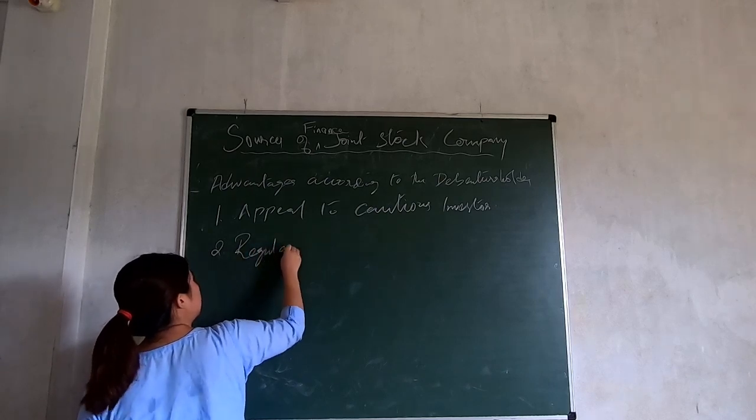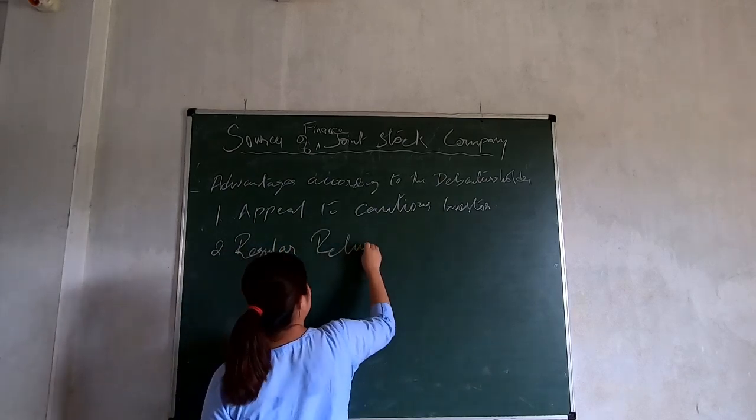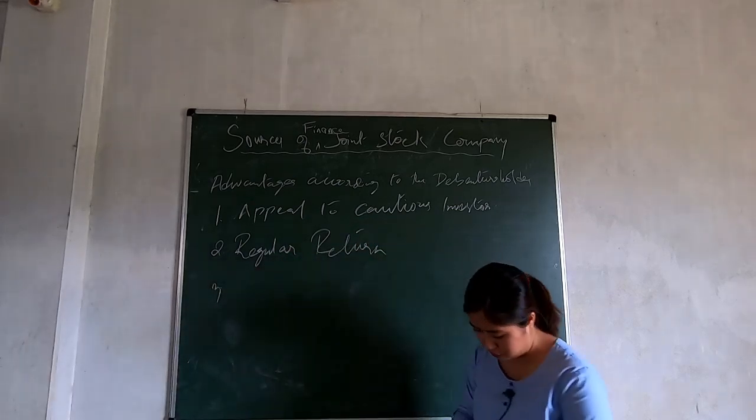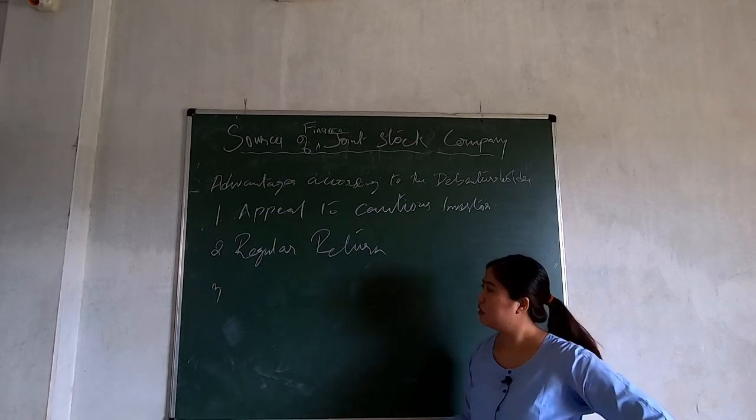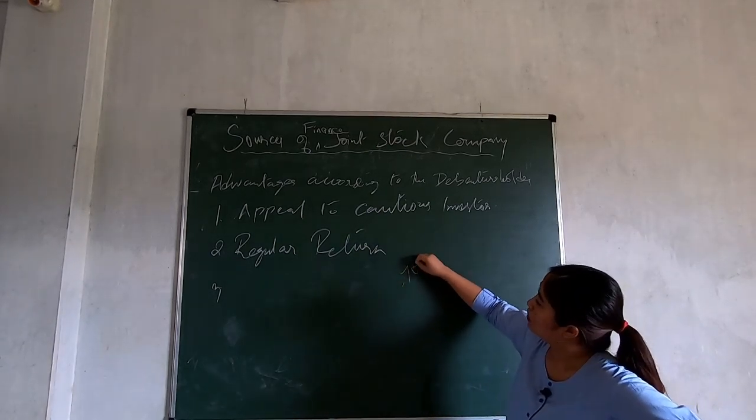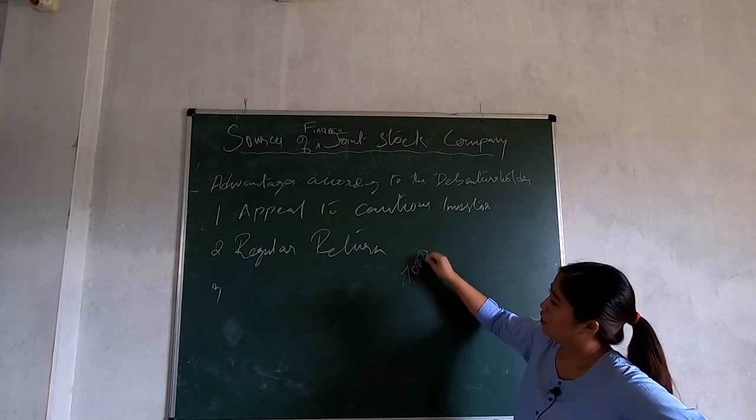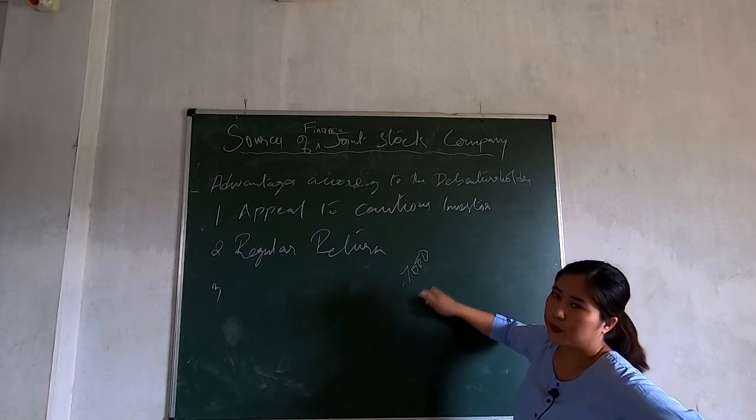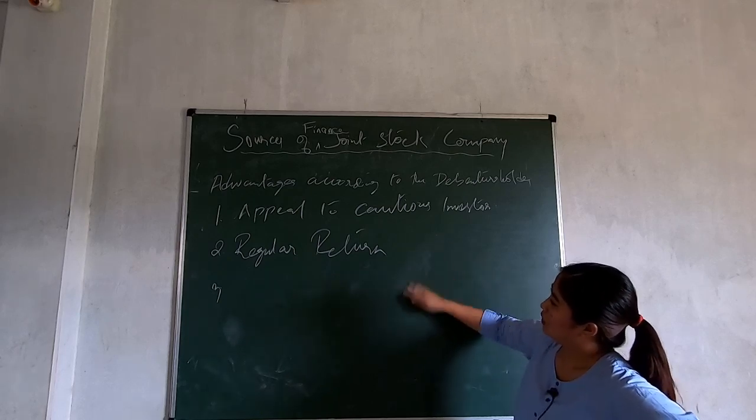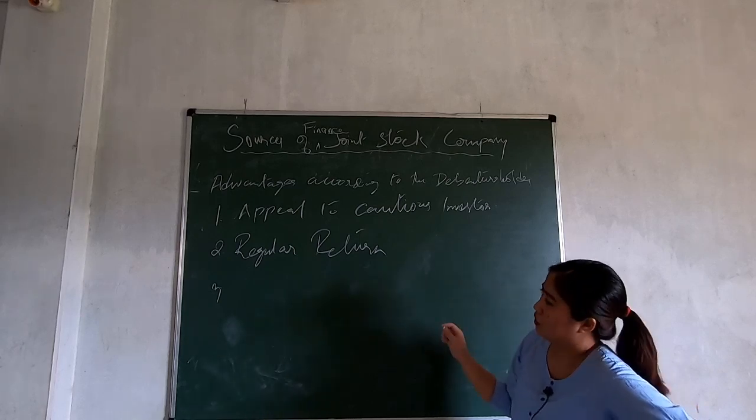So next is regular return. It's almost the same thing. If the interest is 7,000, you're going to get 7,000 regularly. There's no stoppage in your return. So the investor is going to get regular return.